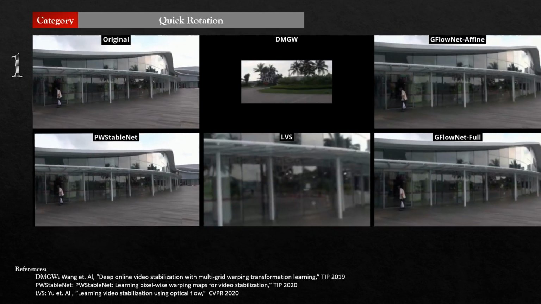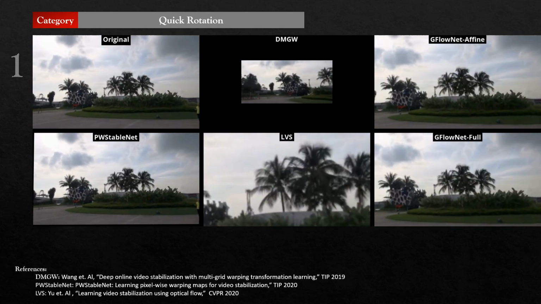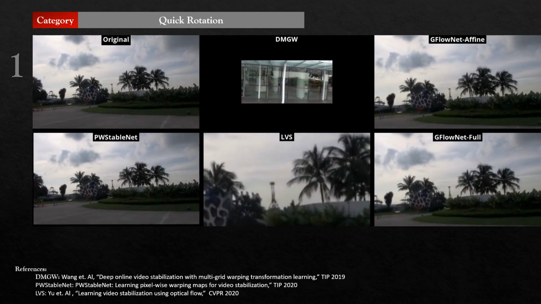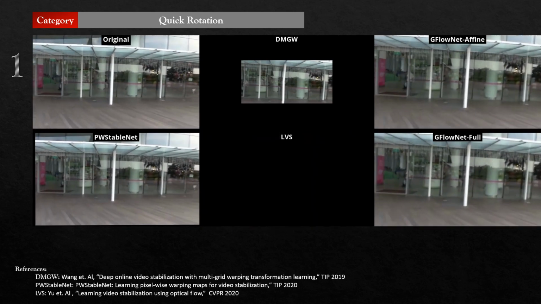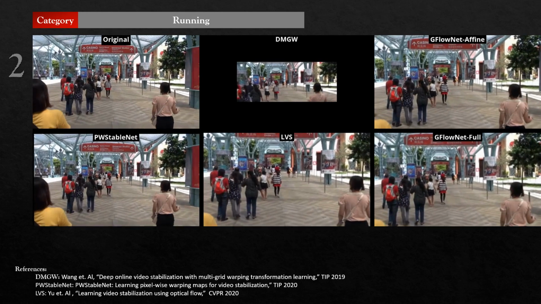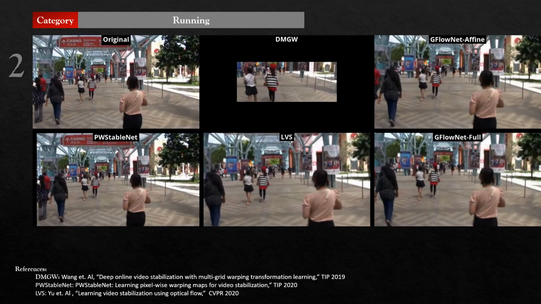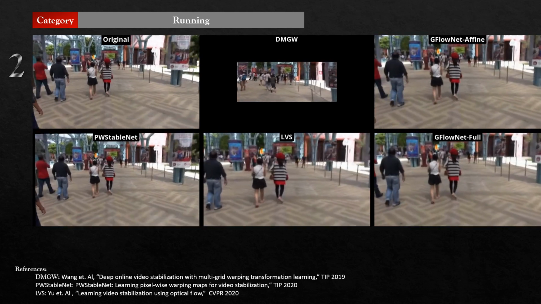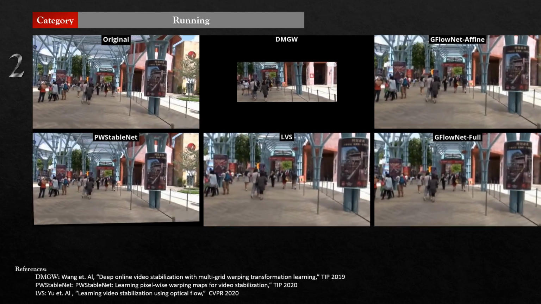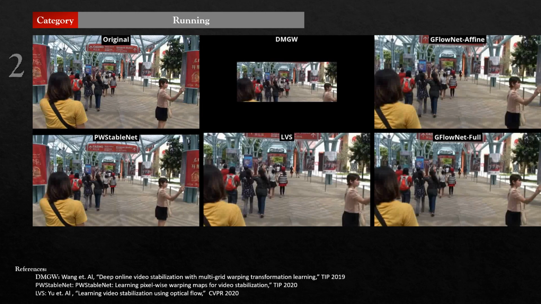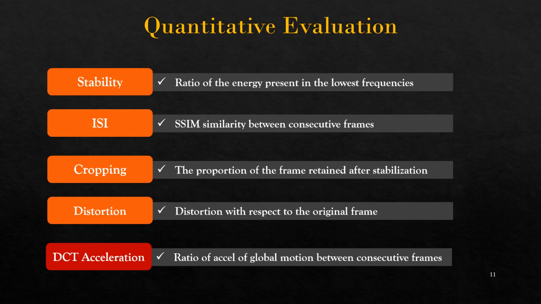Now coming to the visual results, the two videos shown on the right are our methods, the affine and the global ones respectively, and the others are the state-of-the-art methods. One can see that our videos have better stability and better spatial quality compared to the other methods. These are another set of results. Here also we can make similar observations. For quantitative evaluation, we use the standard metrics which are used in video stabilization, and our quantitative results can be found in our paper.